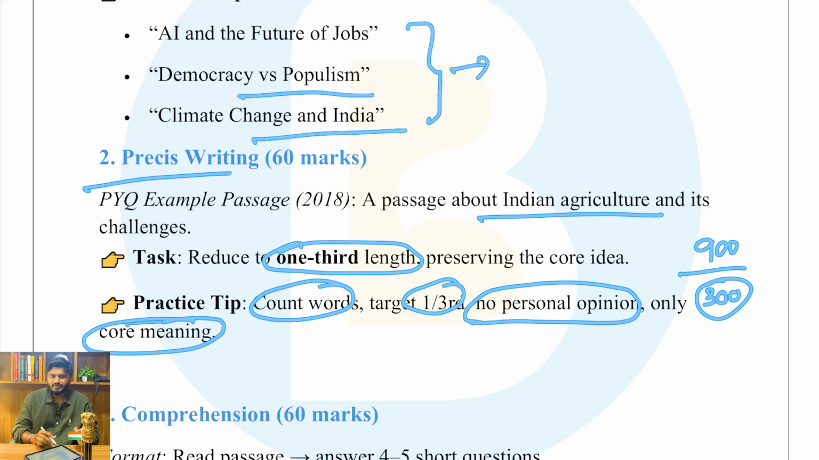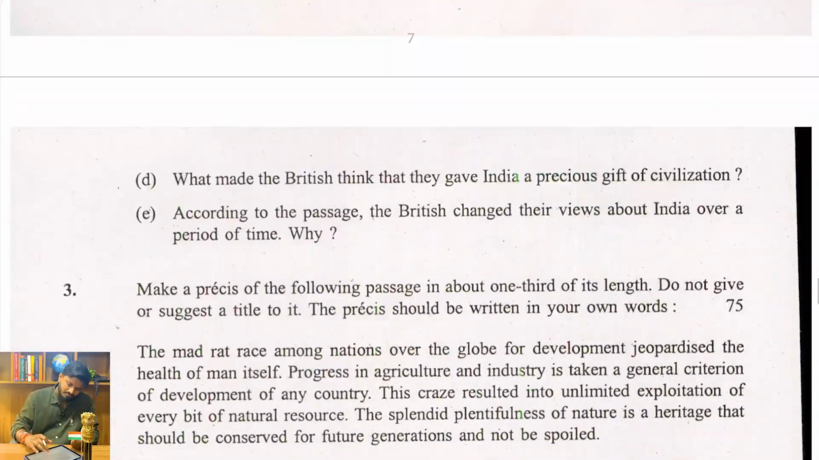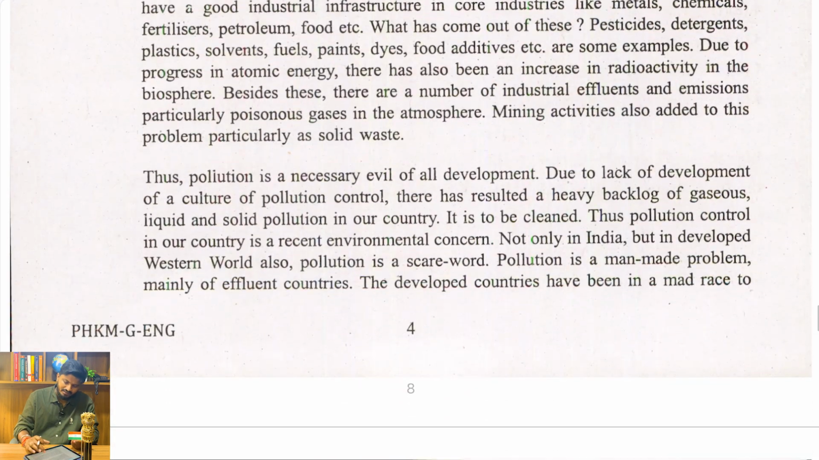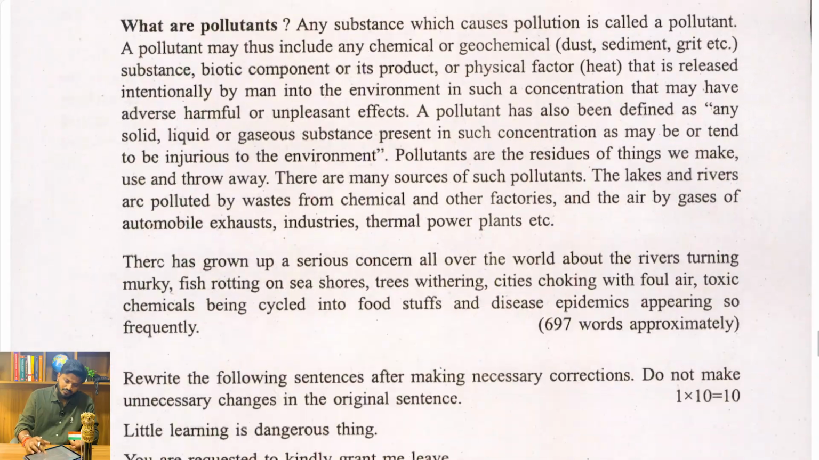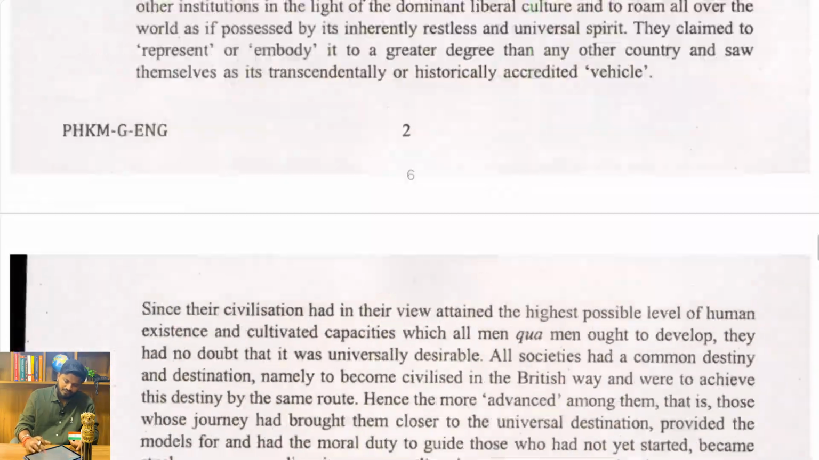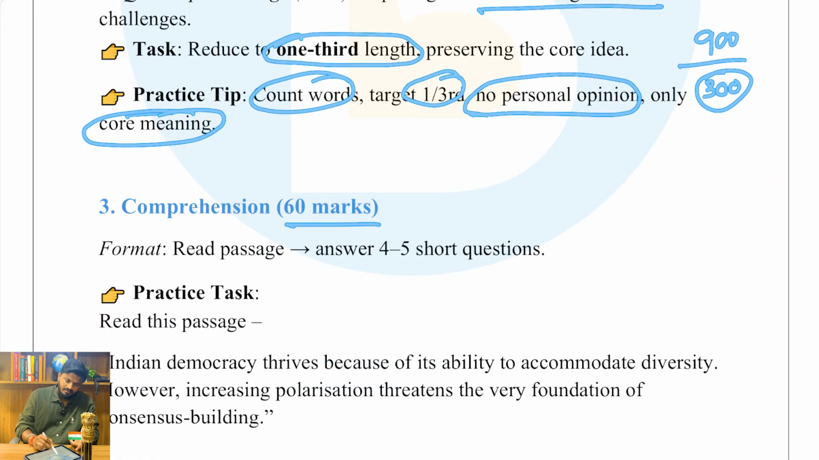Many people, when they read the passage and try to write the precis, get carried away and write their own opinions. But it is not necessary here. It is a qualifying paper. Just cut it down to one third. Here there was a passage about a mad rat race among the nations, and you are supposed to reduce it to a precis. Okay, next, after the precis, there will be a comprehension of 60 marks.